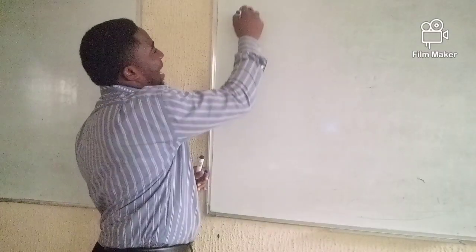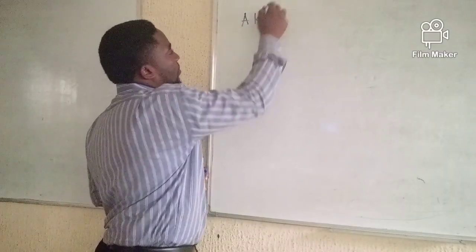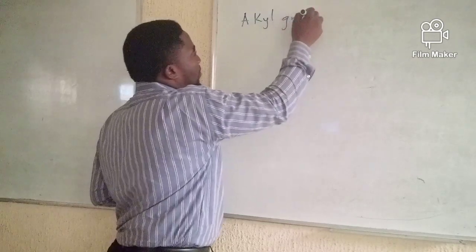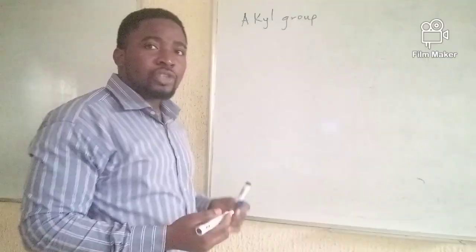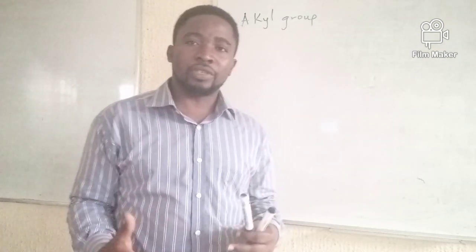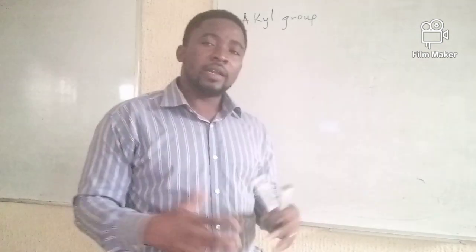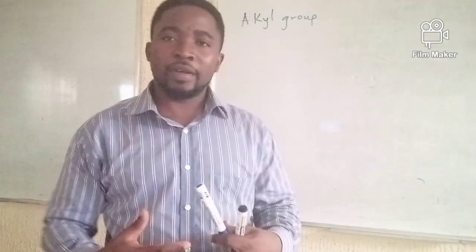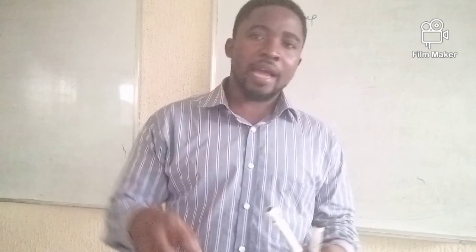Now we have the alkyl group. An alkyl group can function as a substituent group. What's an alkyl group? An alkyl group is a group derived or obtained from the alkanes by the elimination of one hydrogen atom.